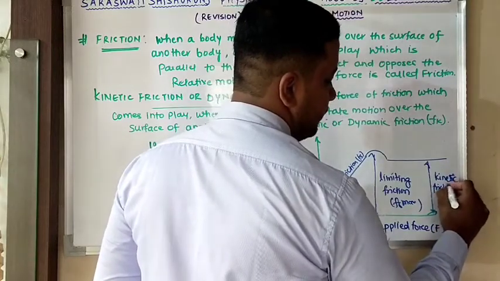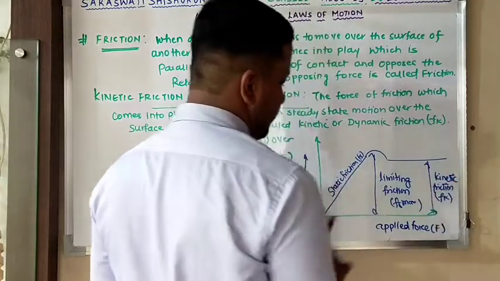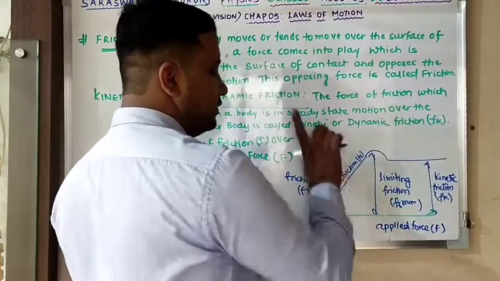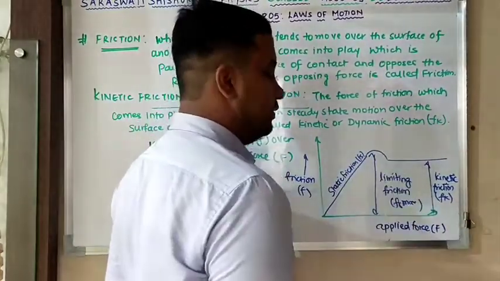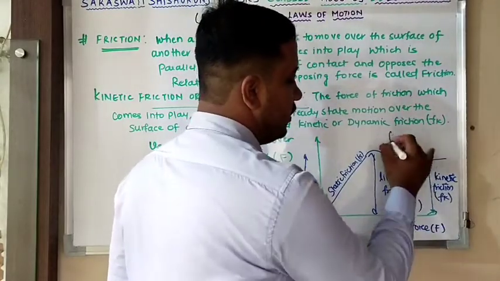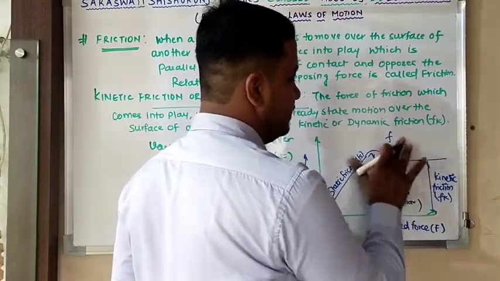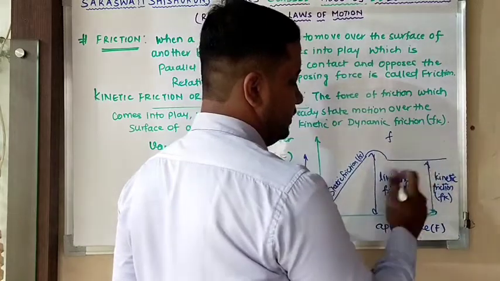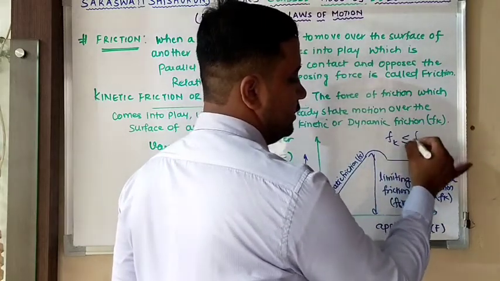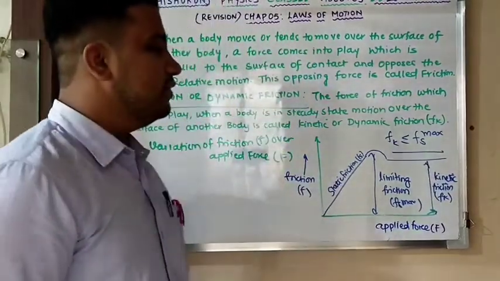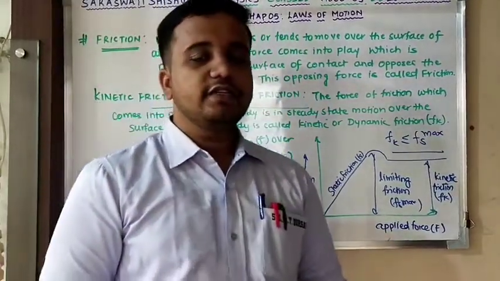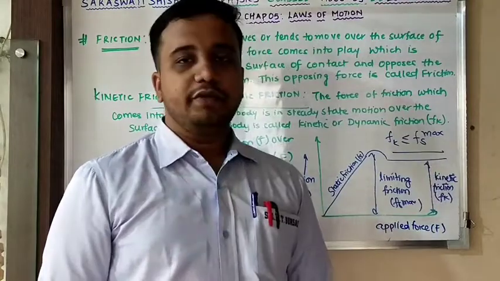Kinetic friction. Clear? With increase in applied force, friction increases, that is static friction. Beyond static, you have limiting friction, and then you have kinetic friction. You can conclude that Fk is less than or equal to Fs max. Kinetic friction is less than limiting friction.